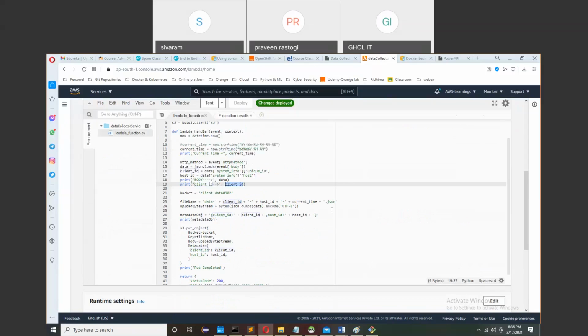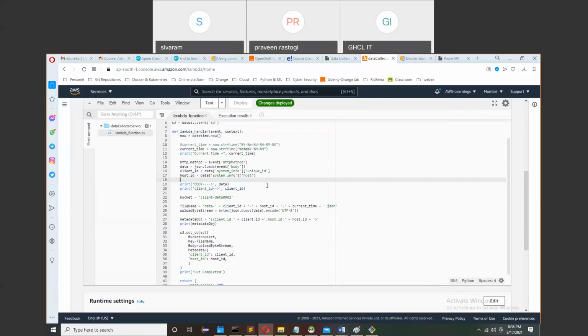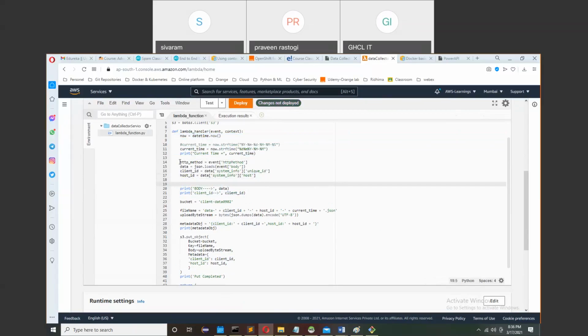Yeah, it looks complex, but it is not. It is very simple. I will explain. Just forget about this part. First, see these 4 lines.